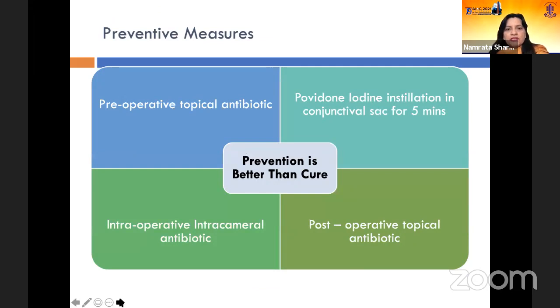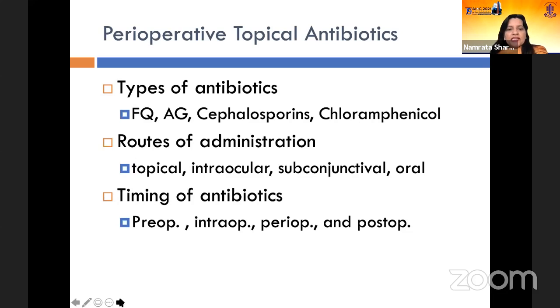Now, prevention is better than cure, and to prevent endophthalmitis, there are various measures which can be taken, which include preoperative topical antibiotics, povidone iodine instillation in the conjunctival sac for 5 minutes, the use of intraoperative intracameral antibiotics and postoperative topical antibiotics as well. And there are various types of antibiotics which can be used, such as fluoroquinolones, aminoglycosides, cephalosporins, or chloramphenicol.